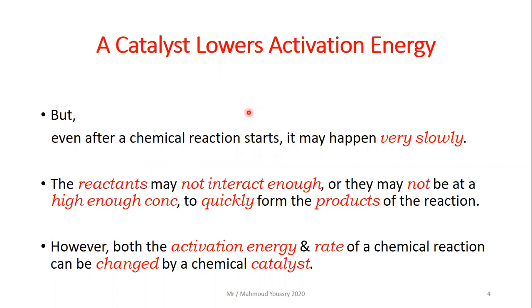So why may it happen very slowly? The reactants may not interact enough, or the reactants may not be at a high enough concentration to quickly form the products of the reaction. However, both the activation energy and the rate of the chemical reaction can be changed by a chemical catalyst.